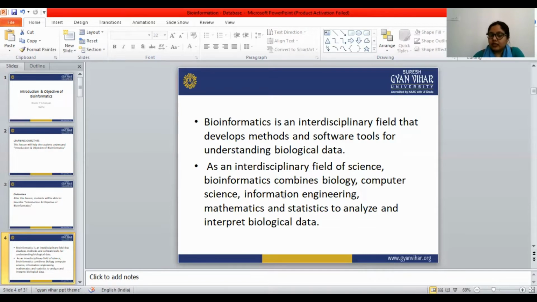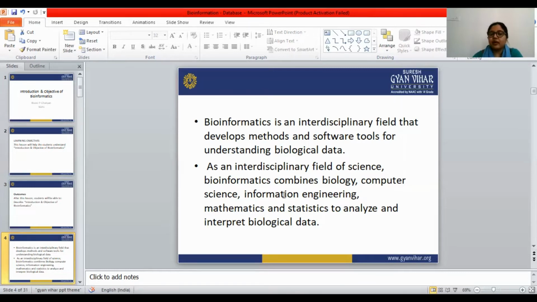As an interdisciplinary field of science, bioinformatics combines biology, computer science, information engineering, mathematics, and statistics to analyze and interpret the biological data.